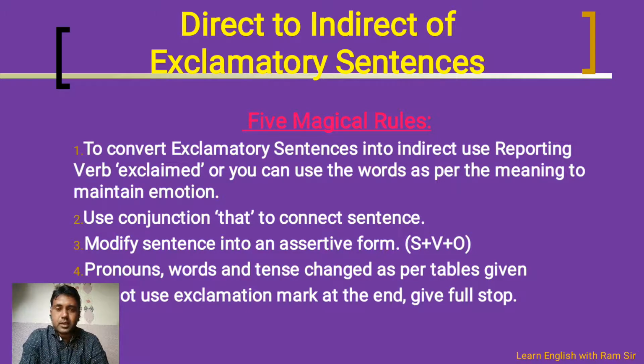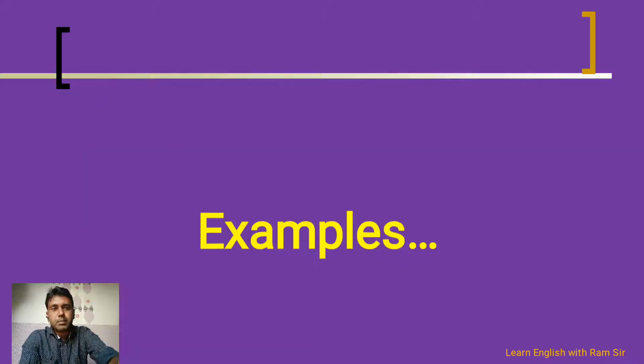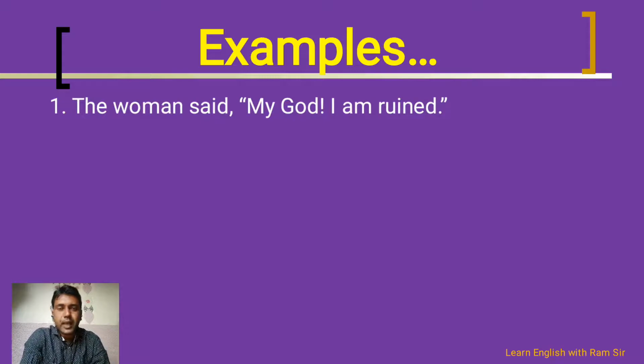So here, after discussing these 5 magical rules, we are going to solve some of the examples of exclamatory sentences, and we are going to convert these particular sentences into indirect speech. So let's see the first example here. The first example I have taken is, the woman said, "My God, I am ruined."